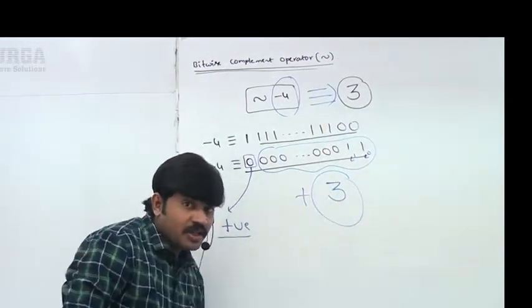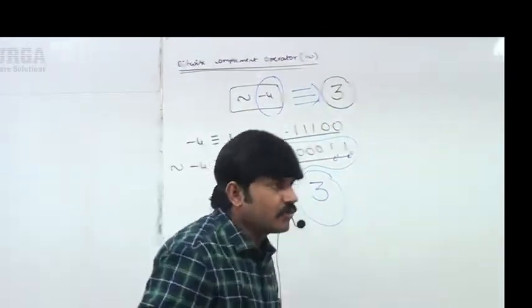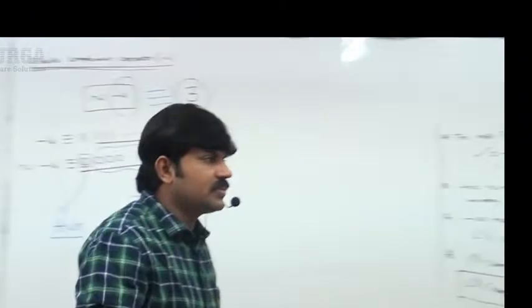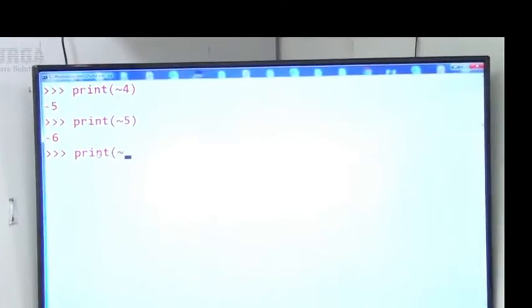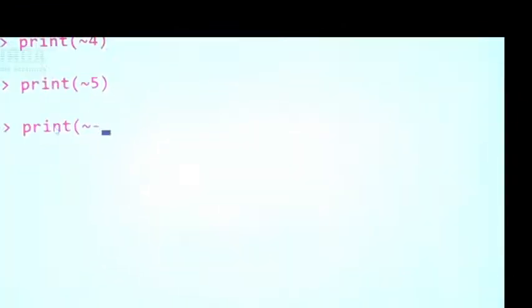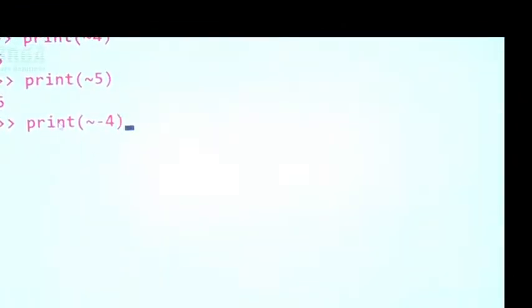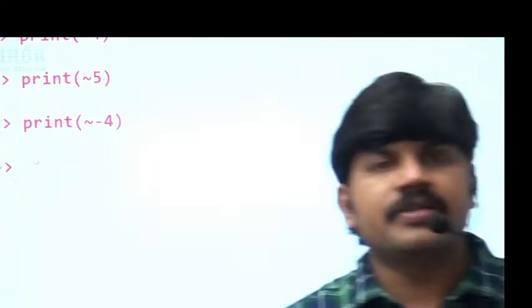Let me cross check whether it is real or not. Have a look once. Here I am taking the print of the bitwise complement of minus 4. What output are we getting? 3 itself is the answer. That's all, friends. This is the way the bitwise complement operator works.